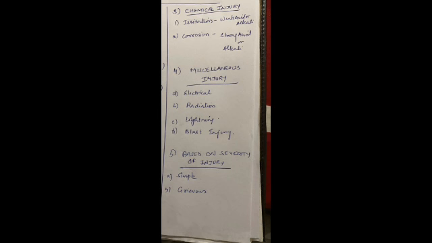Next, if we see the chemical injuries, there are 2 types. First is irritation, which is due to weak acid or alkali. Okay, next is corrosion, which is due to strong acid or strong alkali. Okay, next is miscellaneous injury. These are 4 types. First is electrical, second is radiation, third is lightning, and fourth is blast injury.